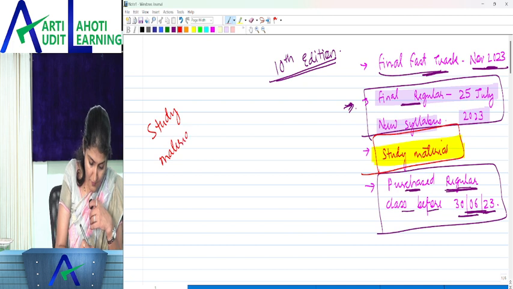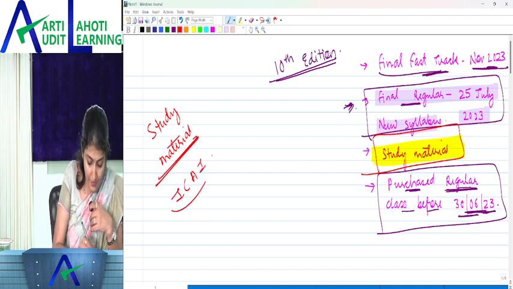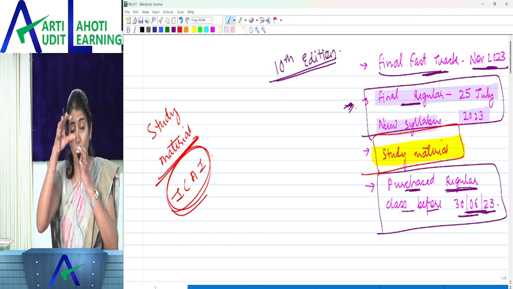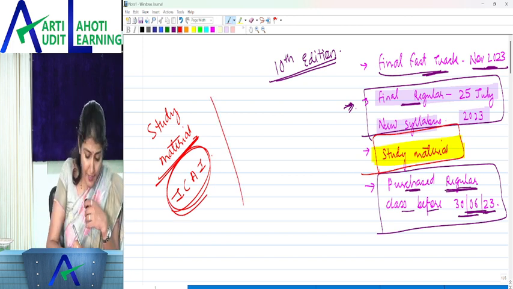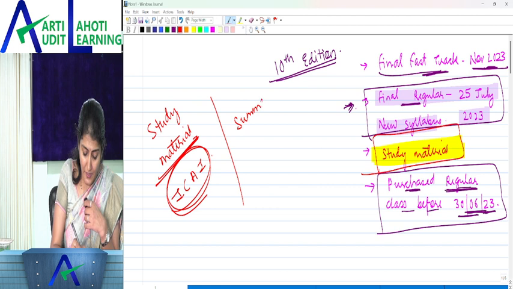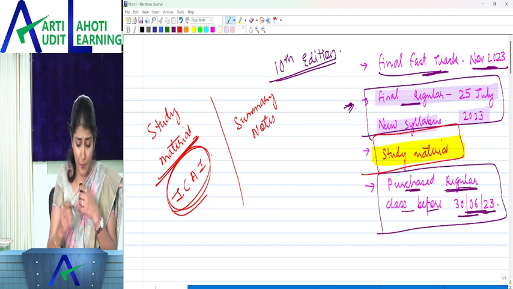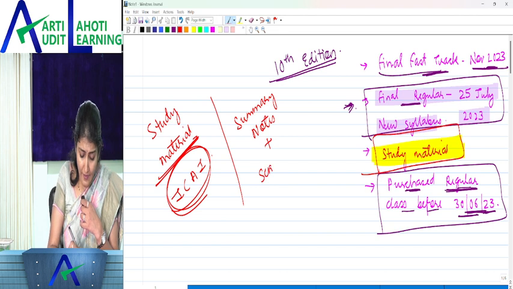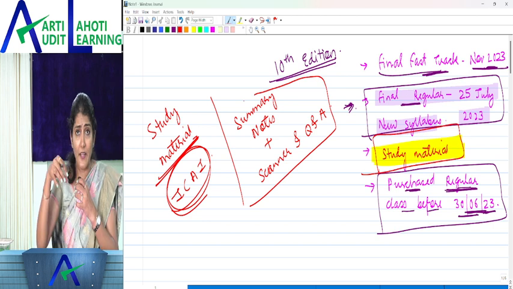Yes, we make use of the study material of the ICAI for our regular class, and in addition I give you summary notes for all the chapters, and also a scanner which includes all the questions and answers, because I am in the process of preparing the material for the new syllabus.